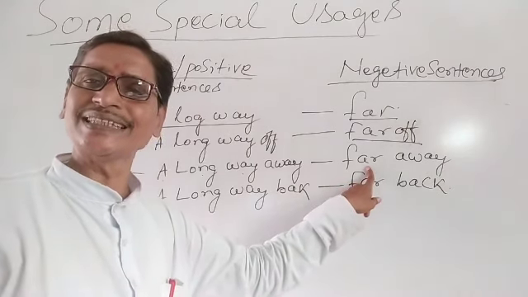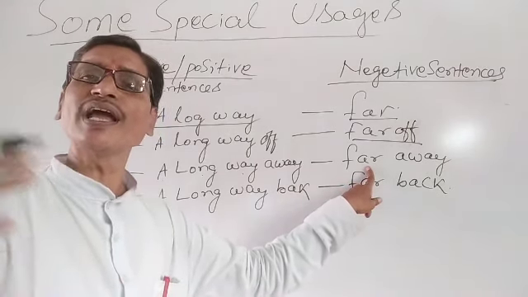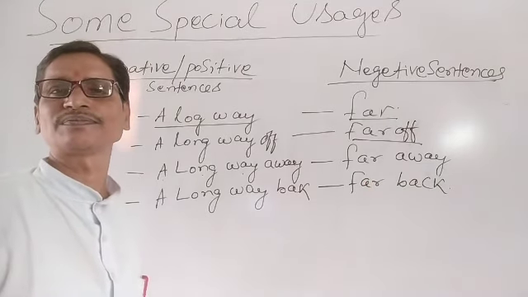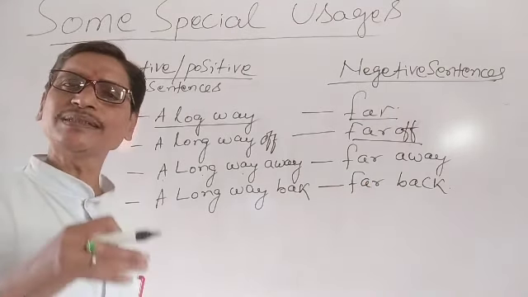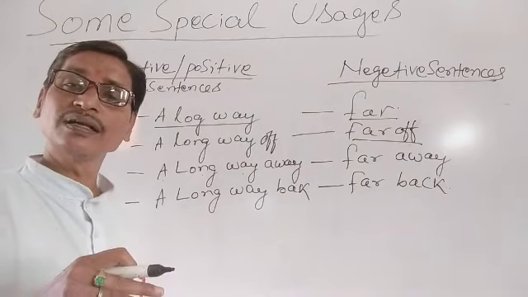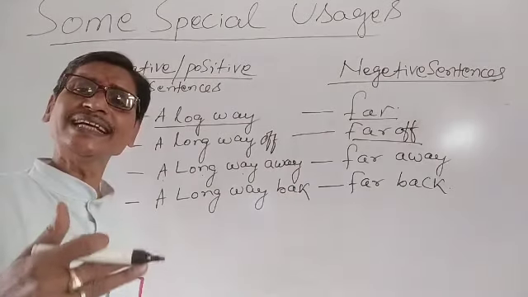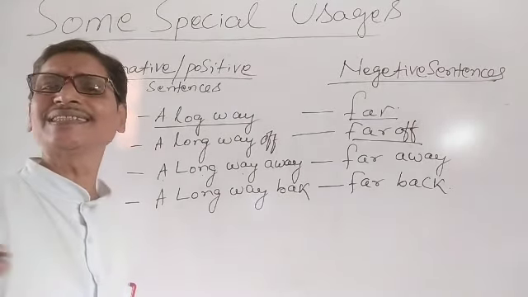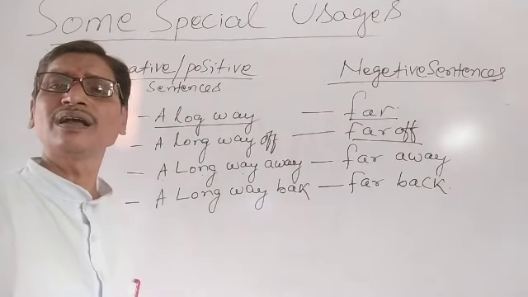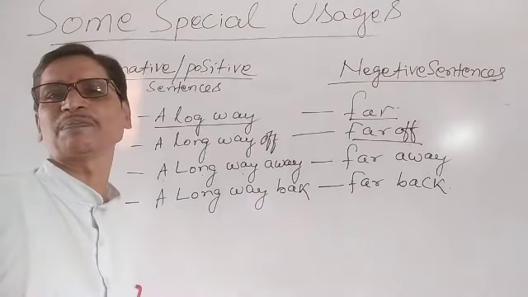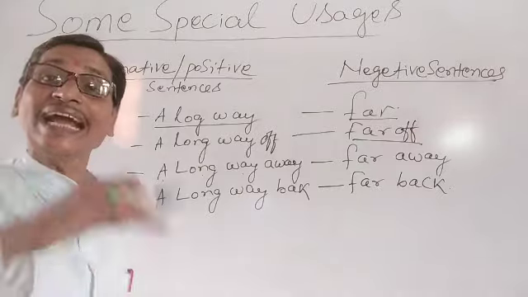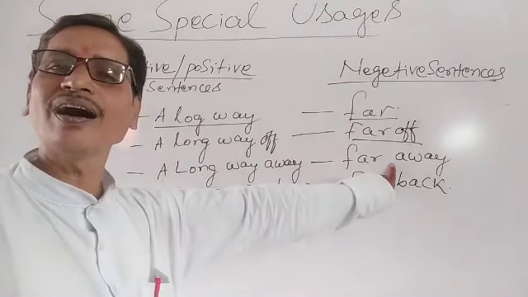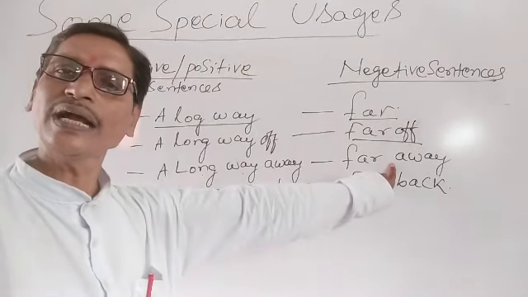My village is a long way away from this town. My sentence is positive. If I say it in negative, my village is not far away from this place. So in negative, we have used far away. Okay?